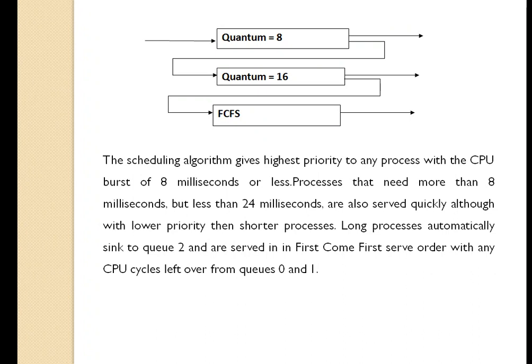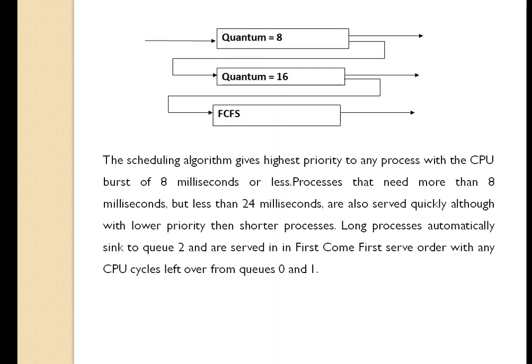If Q0 is empty, the process at the head of Q1 is given a quantum of 16 milliseconds. If it does not complete, it is preempted and put in Q2. Processes in Q2 are run on a first come first serve basis only when the above two queues, Q0 and Q1, are empty.